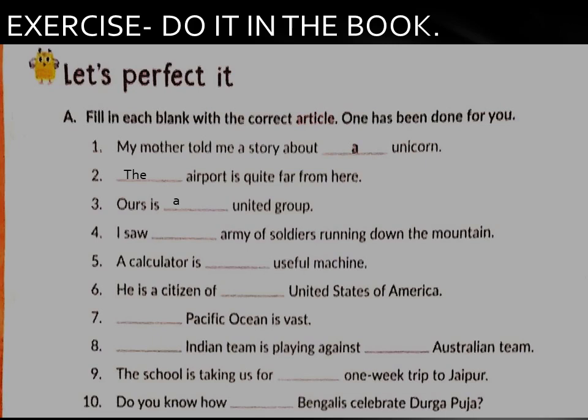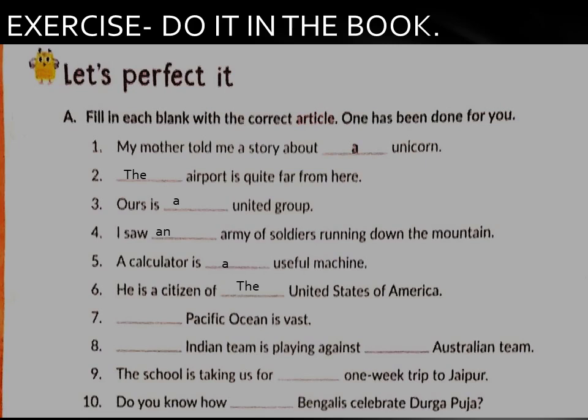Number 4. I saw dash army of soldiers running down the mountain. I saw an army of soldiers running down the mountain. Number 5. A calculator is dash useful machine. What will come? A calculator is a useful machine. Number 6. He is a citizen of dash United States of America. He is a citizen of the United States of America.